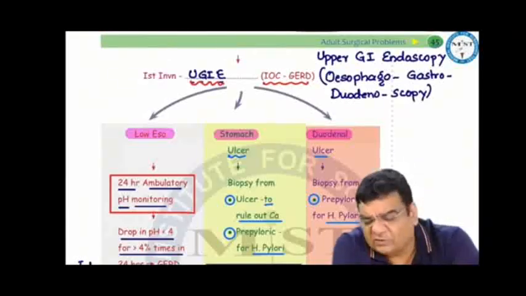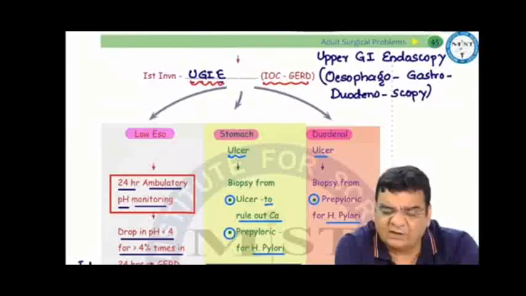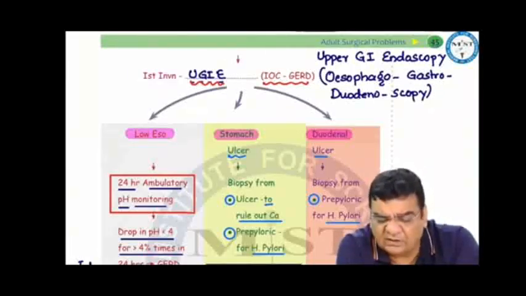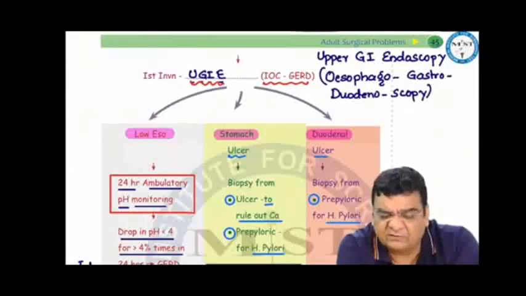When you are doing the endoscopy, if the esophagus is normal and you find a problem in the stomach like an ulcer, you take a biopsy from the stomach ulcer to rule out cancer, and from the pre-pyloric region to rule out H. pylori. If on endoscopy the esophagus and stomach are normal, but there is a duodenal ulcer, then duodenal ulcers hardly ever become malignant, so you just take a biopsy from the pre-pyloric region to rule out Helicobacter pylori.